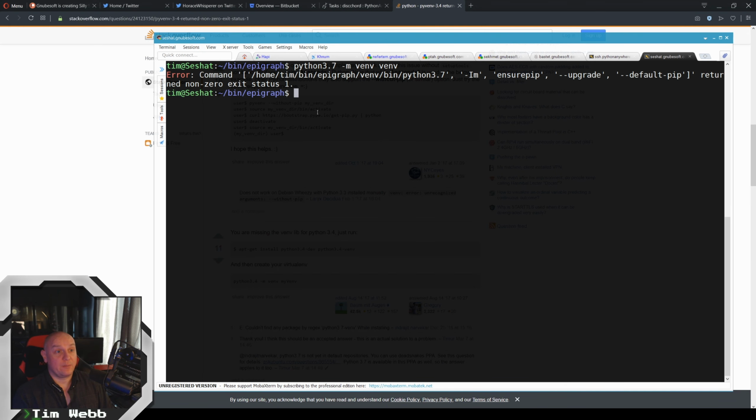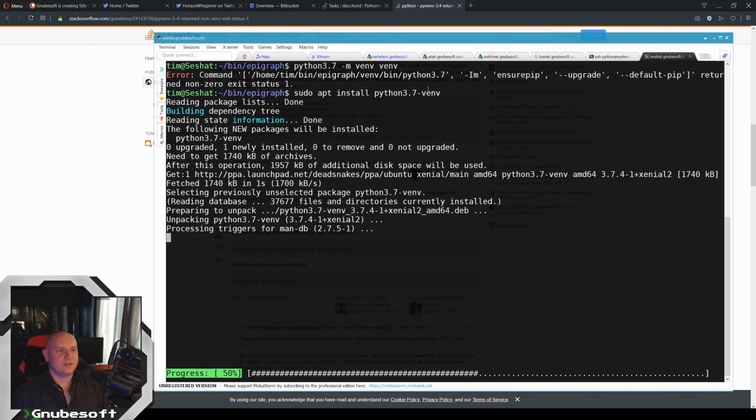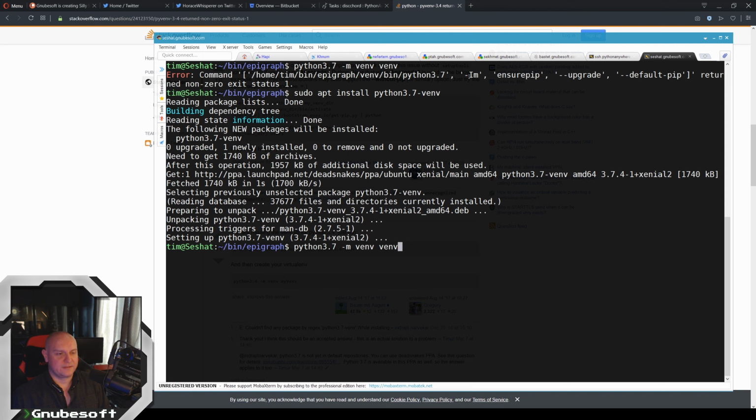All right, I had to look this up. I'm glad that we encountered this error. This is actually a common thing for Ubuntu because of the way that the Python that's delivered on Ubuntu is split up into a whole bunch of different things. So you've got to sudo apt install different stuff for different versions of Python. For 3.7, we actually need to say that we want the venv. There's also a -dev that is already installed here, but that's a separate thing. So if you encounter this error, that's the solution. And now when we do this, it should work. And it did. All right.